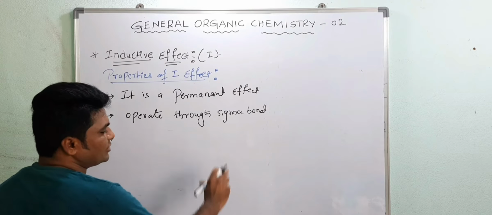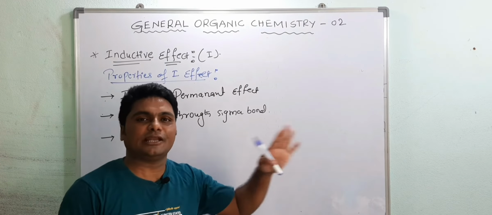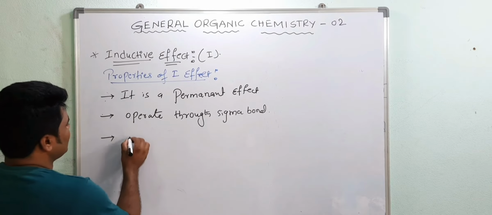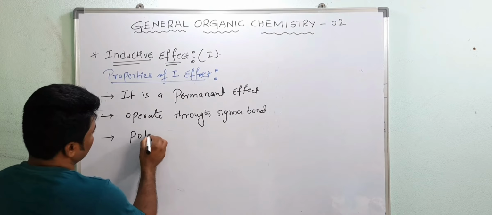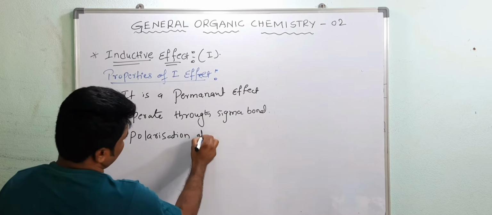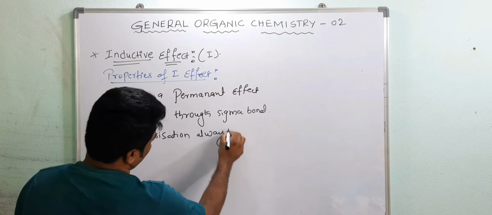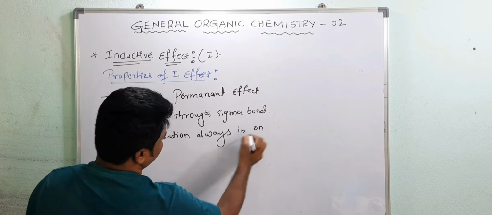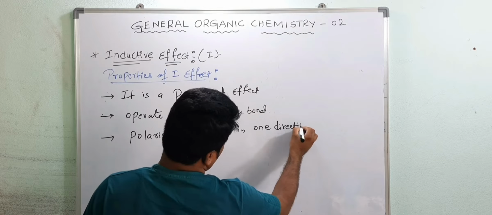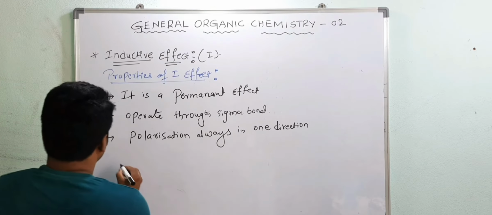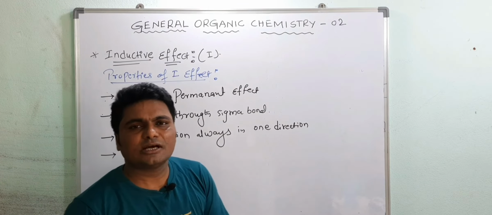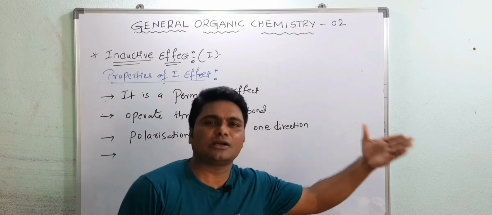The polarization takes place in only one direction, towards the more electronegative element. So polarization is always in one direction. Third point. Fourth point: the electrons are only partially shifted towards the more electronegative element.